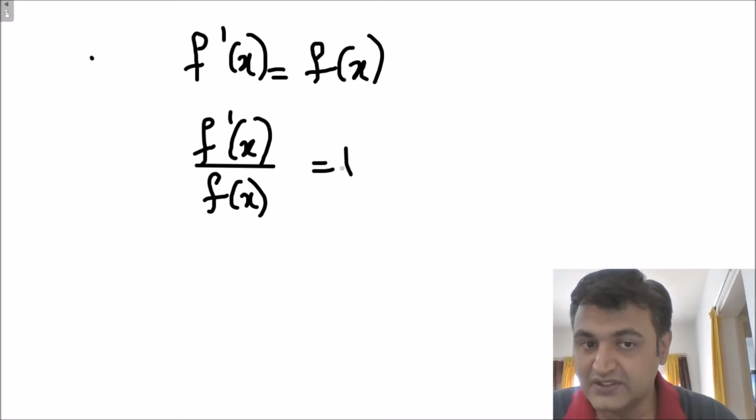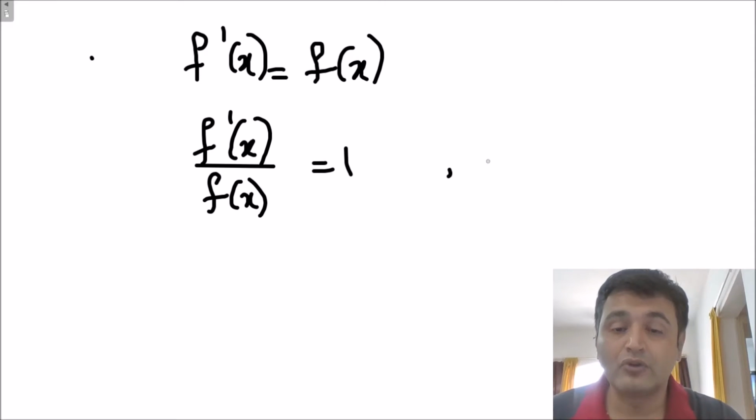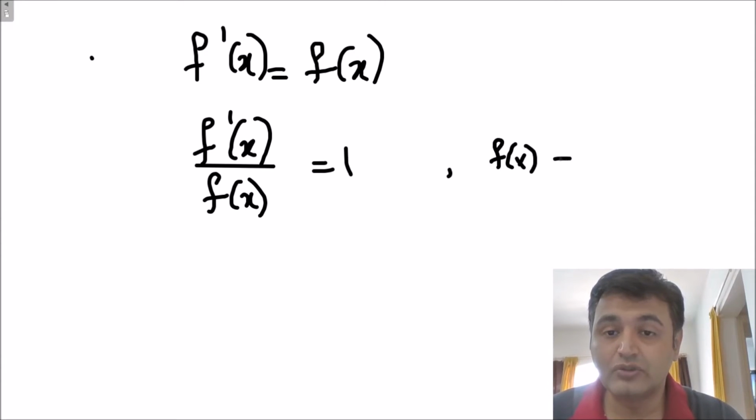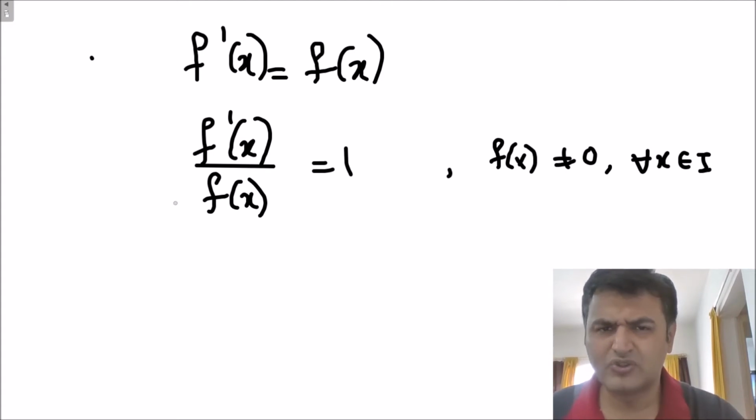So let's see the first, very standard proof that usually people know, but here they miss a very small point which is important to note, and that point is over here in the second step. Here, what people usually do is they divide by f of x, but then we have to make sure that your function is non-zero for all x belonging to any interval. Okay, so let's assume this.